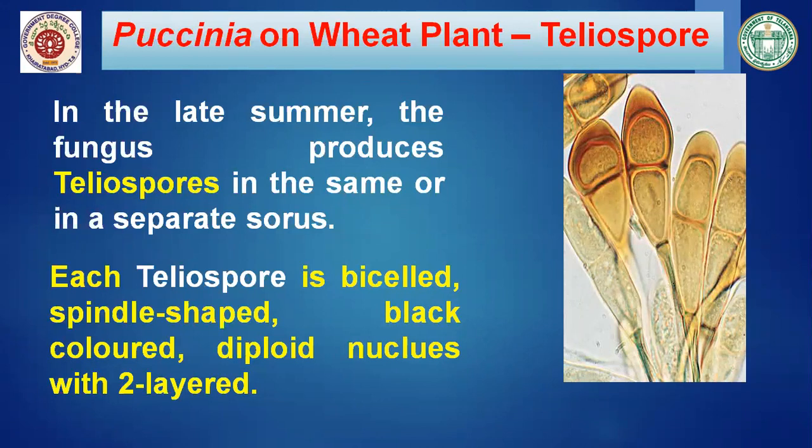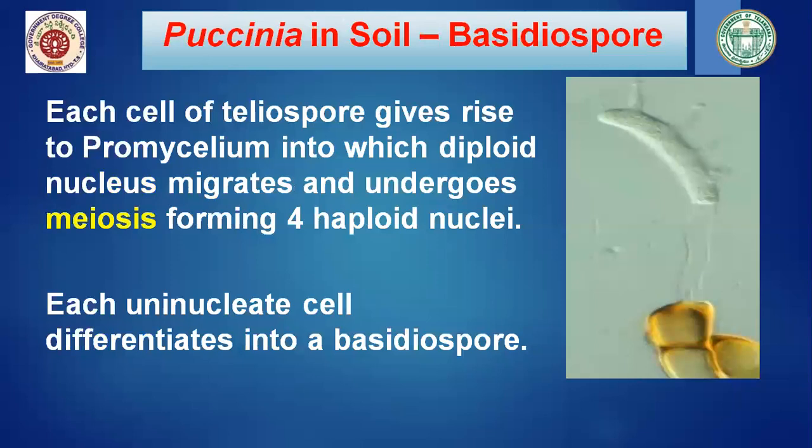So this is regarding the teliospores, and teliospores are black in color and uredospores are brown in color. Because of this mixture of both teliospores and uredospores, brown and black color mixed together, it forms a rusty appearance, and the disease is called rust. Now the teliospores, when they are liberated out, can't continue their life cycle on the wheat plant. They survive and continue their life cycle in the soil. So in the soil, on return of favorable conditions in the spring season, the teliospores start germinating.